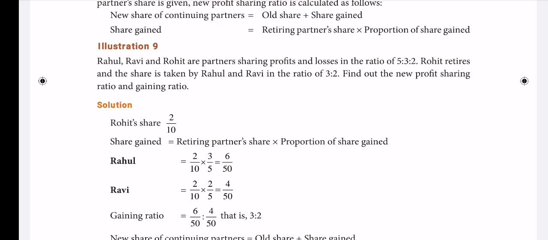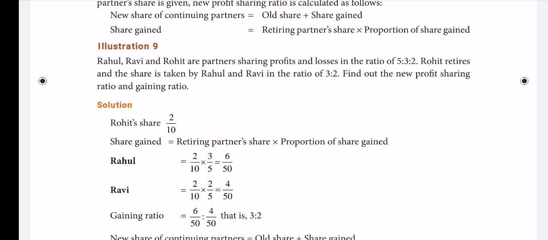Now just see this ma, compared with the first one, it is quite opposite. That's why we call it unequal gain. Let me now take illustration 9 ma.